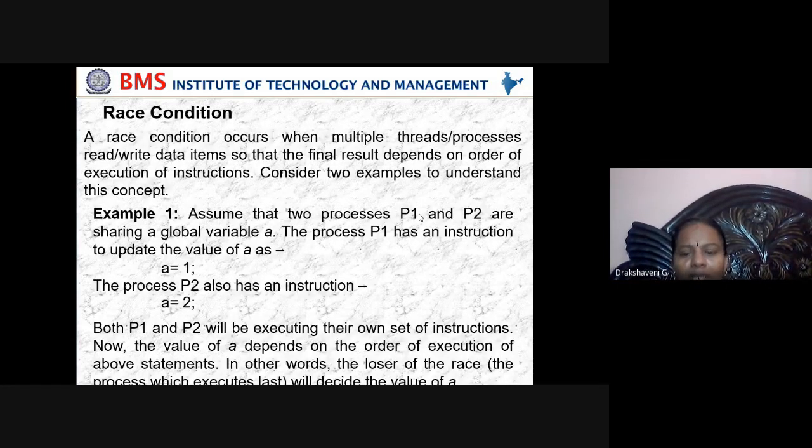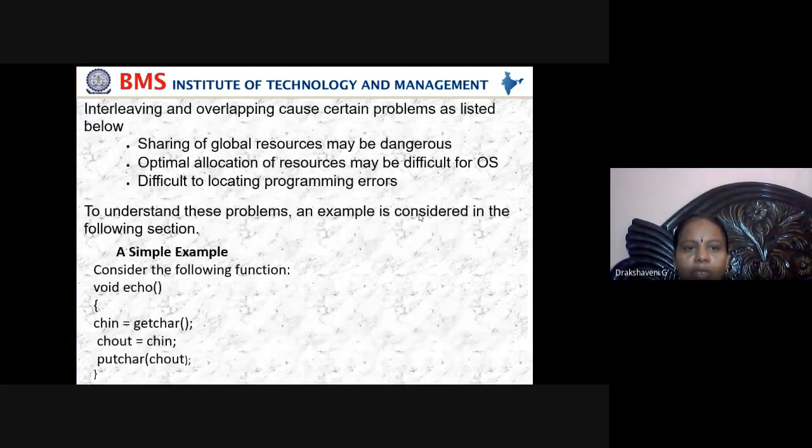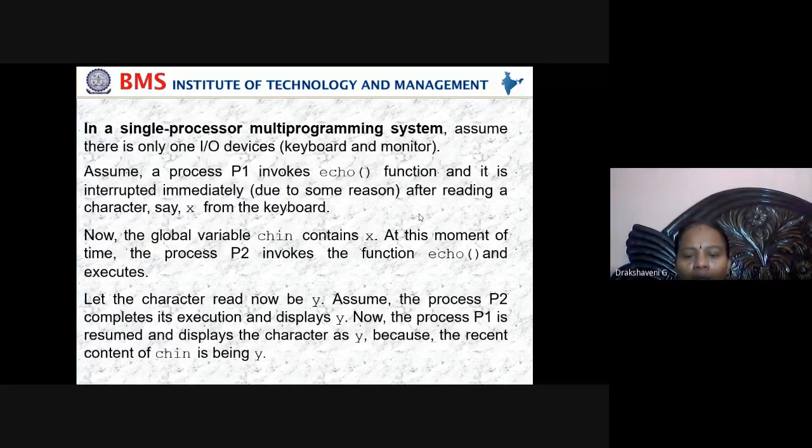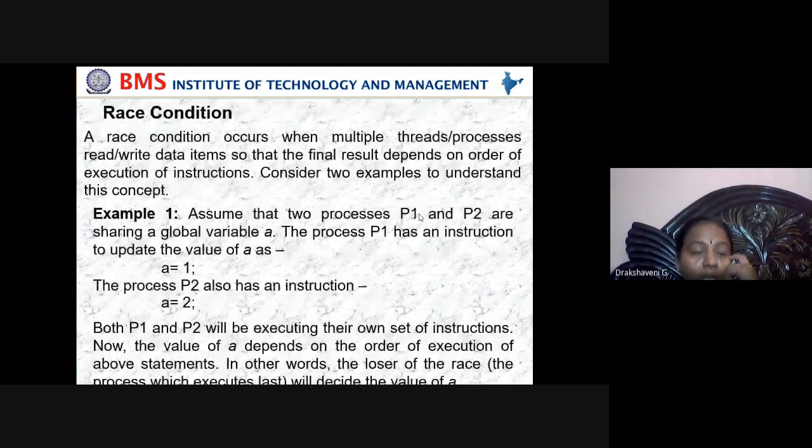Next, we move on to the next condition. Optimal allocation of resources may be difficult for the OS, and it is difficult to locate programming errors. Next one is a race condition. What is this race condition?